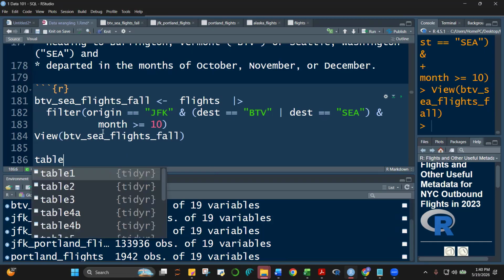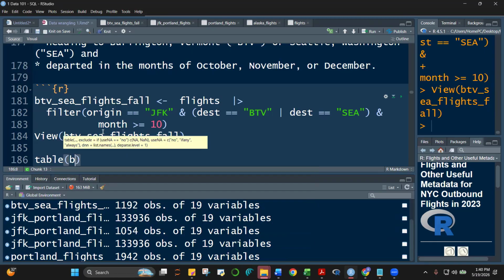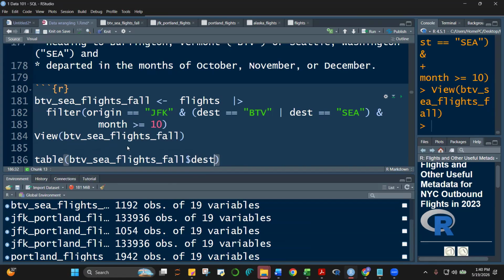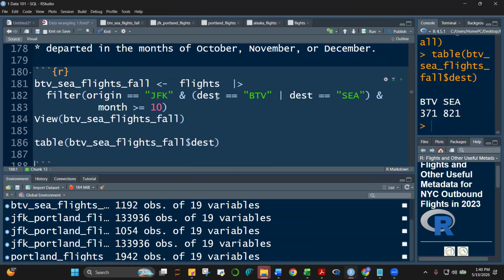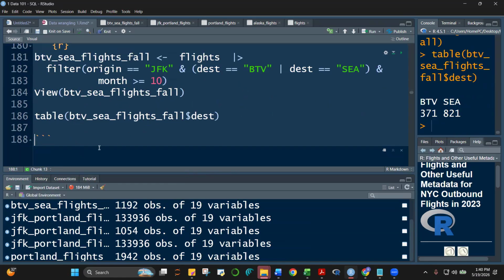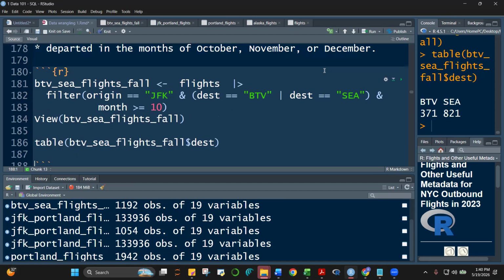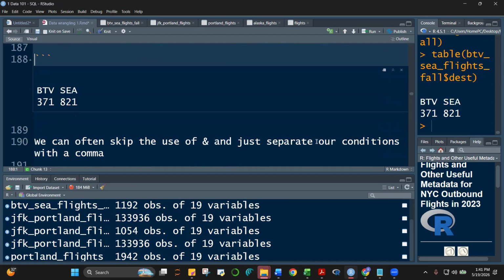Table, BTV shuttle flights fall, dollar sign, dest. Either BTV or shuttle. And then if you check the month, you'll only see 10, 11, 12.